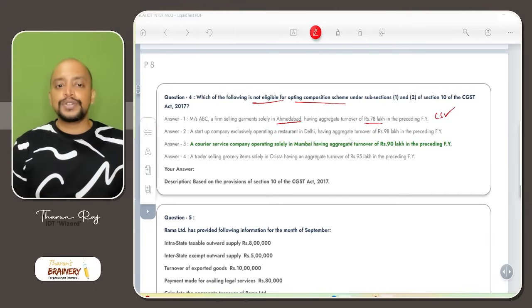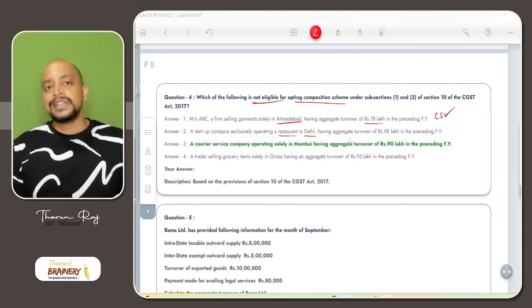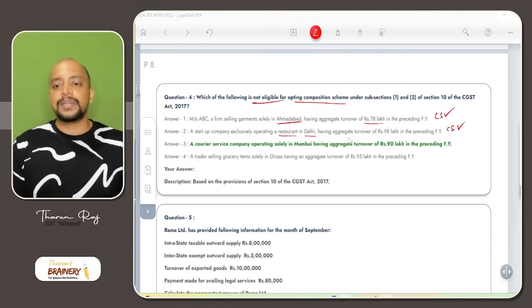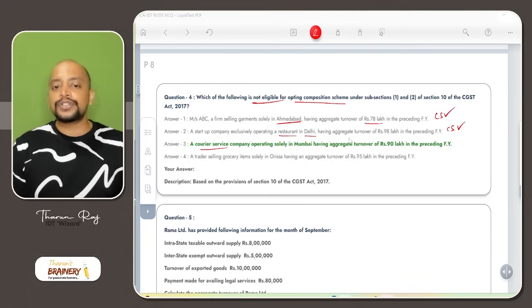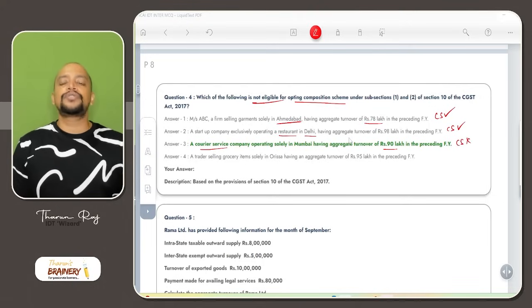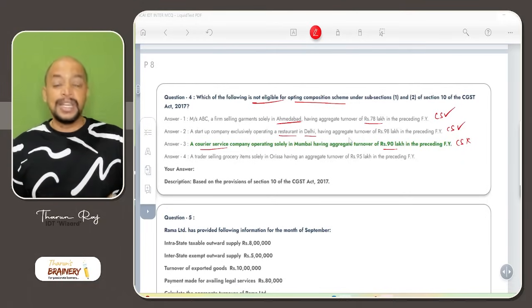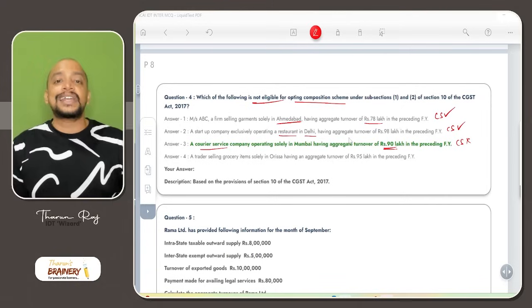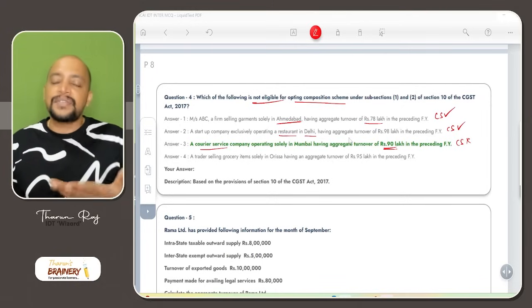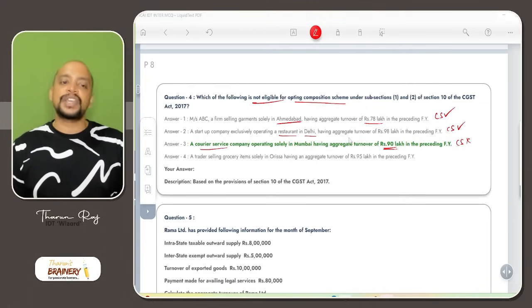A startup company exclusively operating a restaurant in Delhi. Yes, restaurant, 1.5 crores, Delhi, so that is the limit. So yes, composition scheme they can opt. A courier service company operating solely in Mumbai having an aggregate turnover of 90 lakhs in the preceding financial year. No, they cannot go for composition scheme. 10.1 is not possible for a service provider other than supply of food, and 10.2A is also not possible because their turnover during the previous year is 90 lakhs, and for a 10.2A service provider the applicable limit should be 50 lakhs, but here it is more than 50 lakhs, so composition scheme not possible.